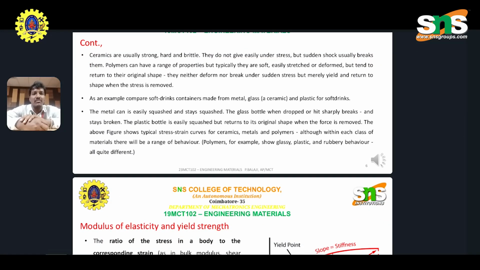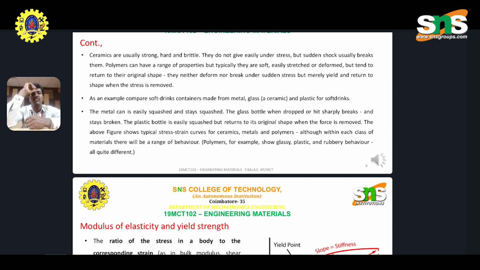Continuity in ceramics: usually strong and hard materials. They do not deform easily under stress, but sudden shock usually breaks them. Polymers can have a range of properties, and typically they are soft and easily stretched, but tend to return to the original shape. They deform but do not break under sudden stress, and they easily return to their shape when the stress is removed. Okay, that's about ceramics.